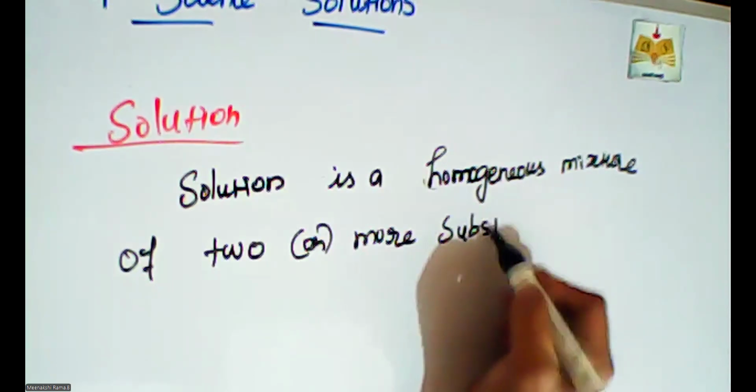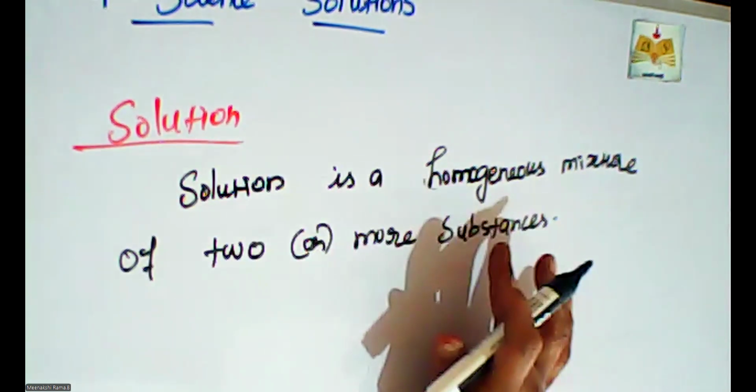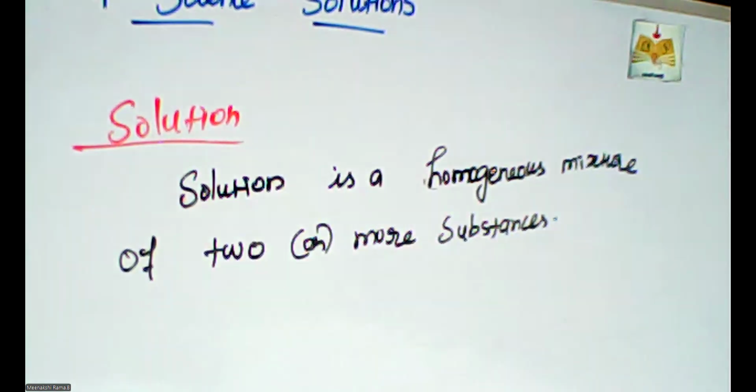This is the concept of solution. A solution contains different kinds of material. There is a homogeneous mixture of two or more substances.